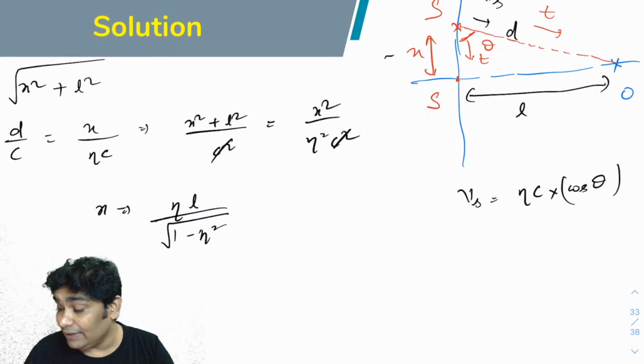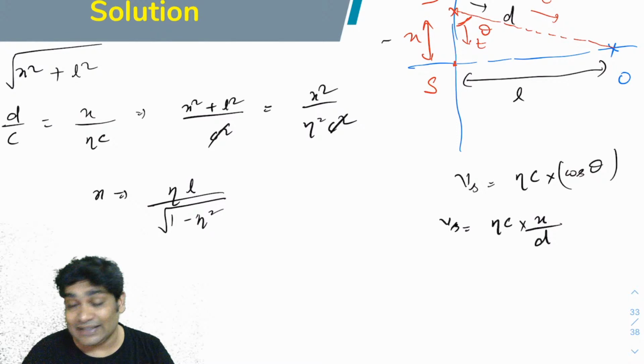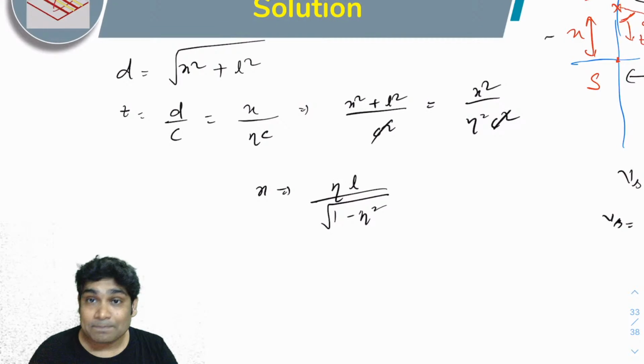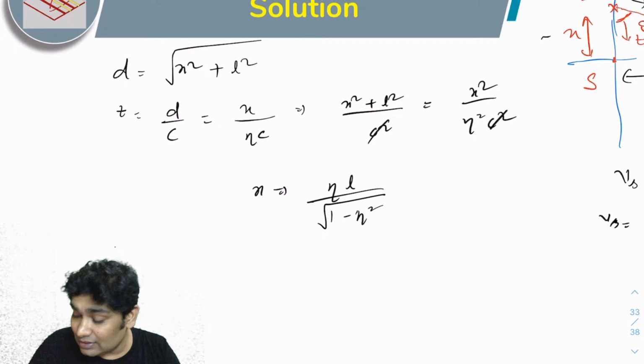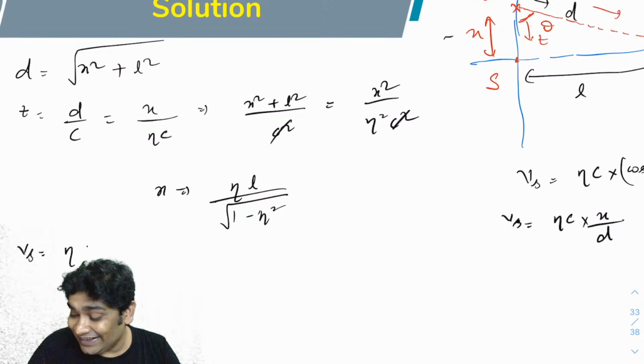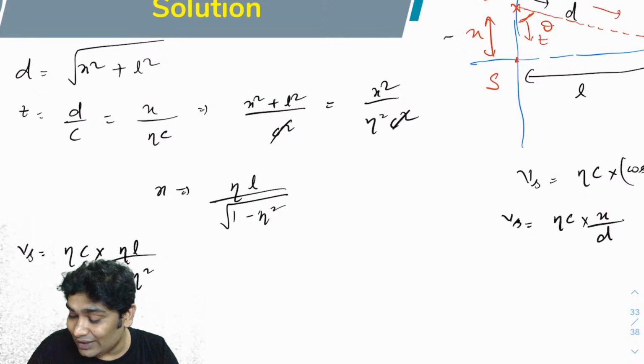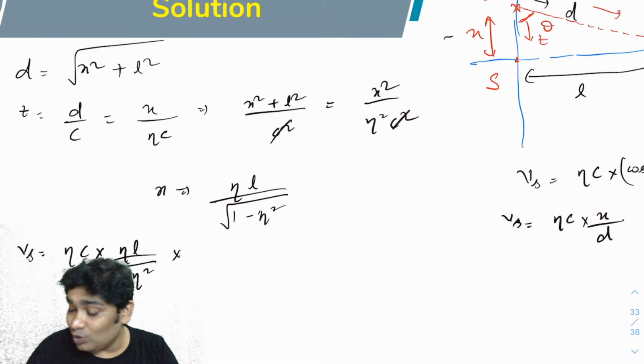So Vs would be equal to beta c into x over d, which is beta c into beta L over the square root of 1 minus beta squared, into 1 by d.